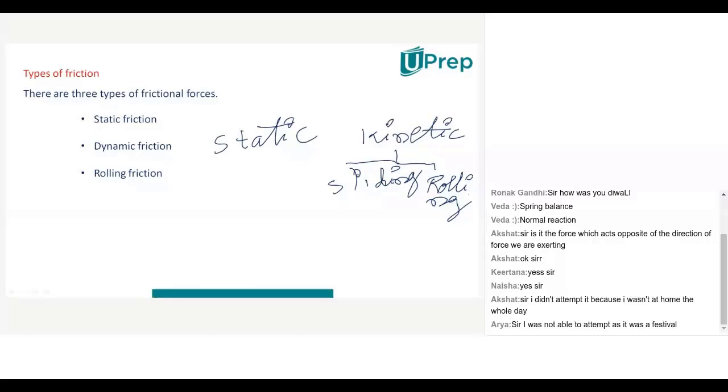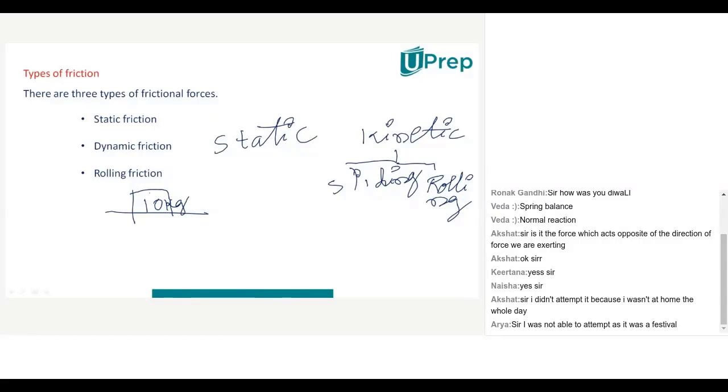Yes, sir. Okay. Now let us try to understand first about static friction. Suppose one surface is there like this, and on the surface I kept one object. This object has a mass of 10 kg.